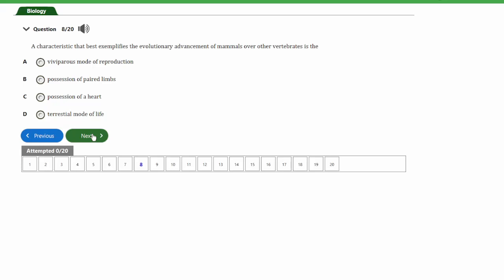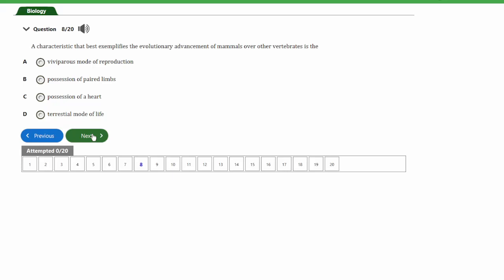So guys, the answer to this question is option A, and that's the viviparous mode of reproduction. In this viviparous mode of reproduction, the offspring will develop within the mother's body.